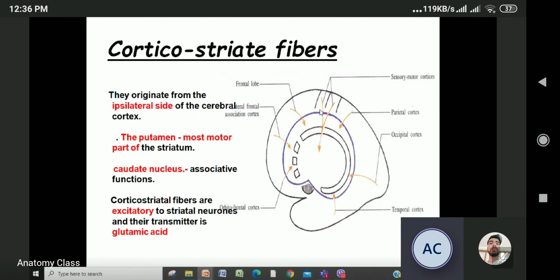This is from the cortex to the striatum. They originate from the ipsilateral cerebral cortex, and the putamen receives the motor part, whereas the caudate nucleus has associative functions. Corticostriatal fibers excite the striatal neurons and transmit by glutamic acid. All this you'll study in physiology, so we are not going to elaborate in anatomy. Just remember the fibers coming from the cortex.